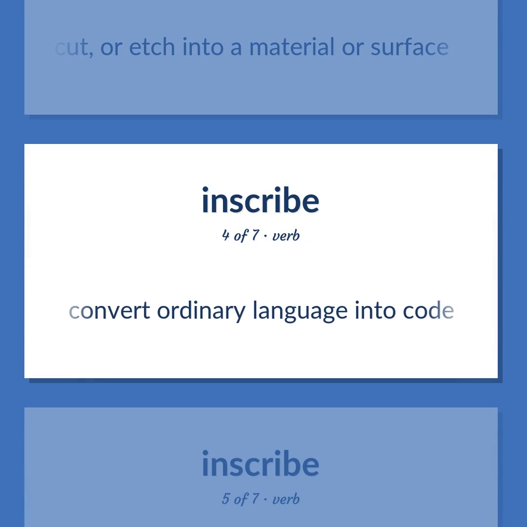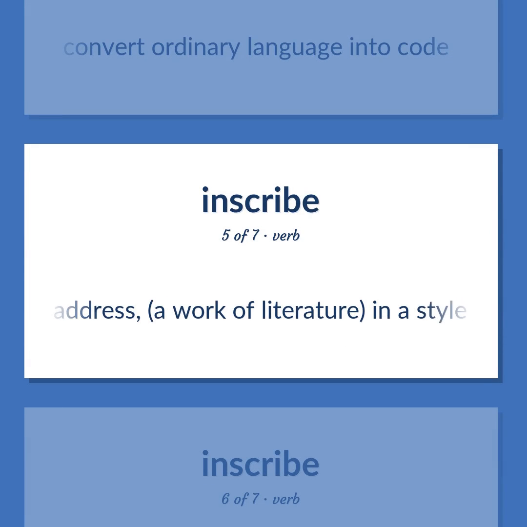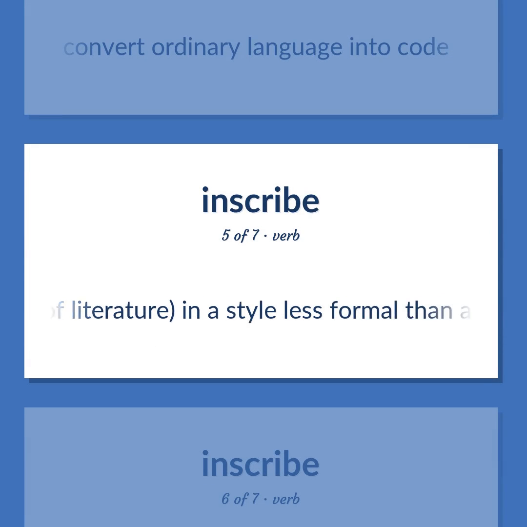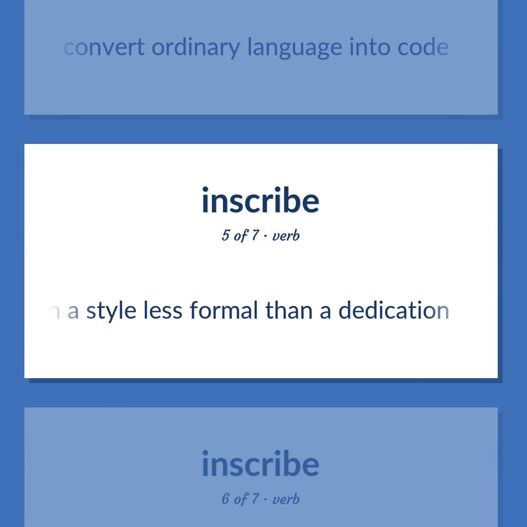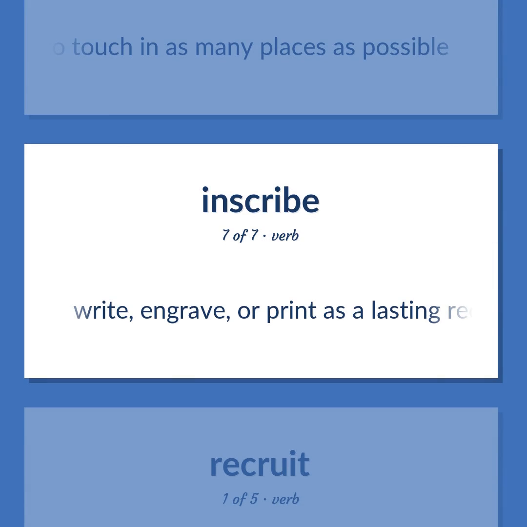Convert ordinary language into code. Address a work of literature in a style less formal than a dedication. Draw within a figure so as to touch in as many places as possible. Write, engrave, or print as a lasting record.